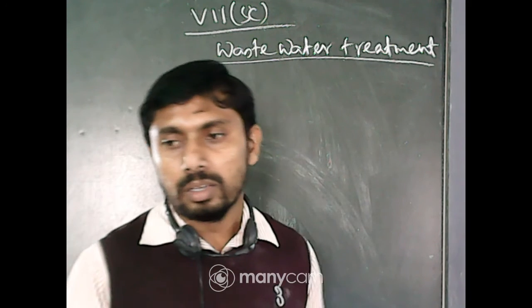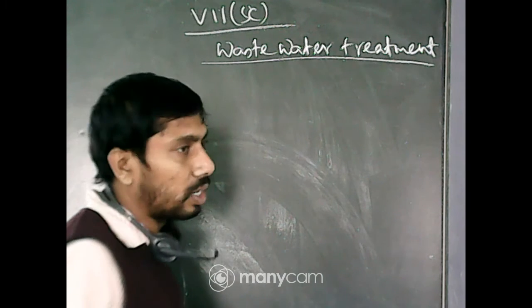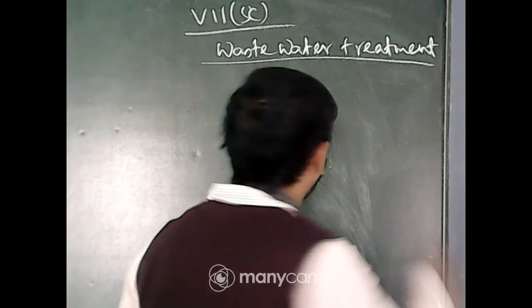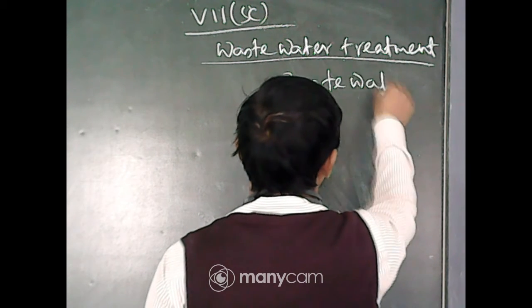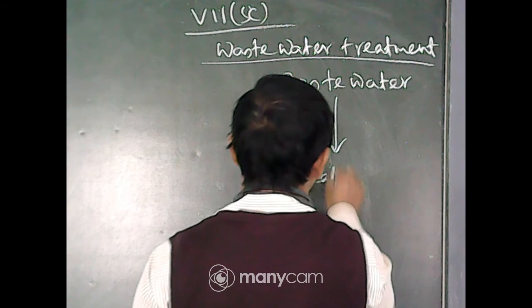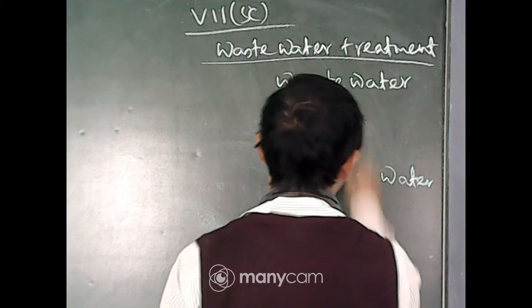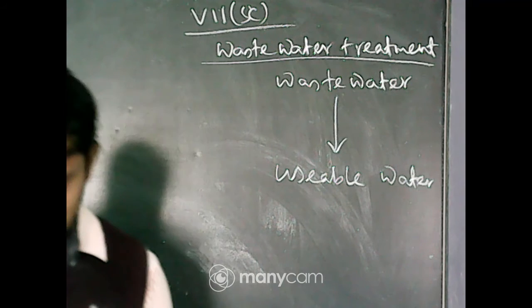So this is the use of a wastewater treatment plant, that is the conversion of wastewater to usable water, not drinking water obviously, wastewater to usable water again. So, these are the steps.